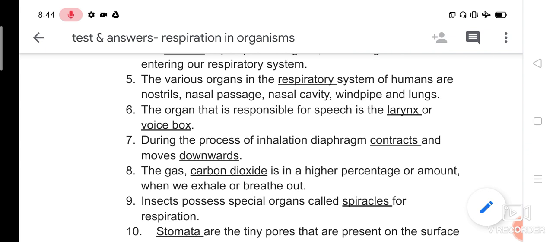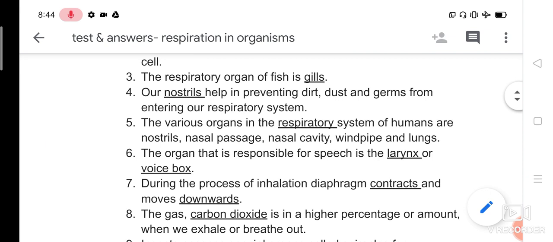In lungs also there are bronchi, bronchioles and alveoli, isn't it? Among all of these, which helps to prevent dirt, dust and germs from entering our respiratory system?